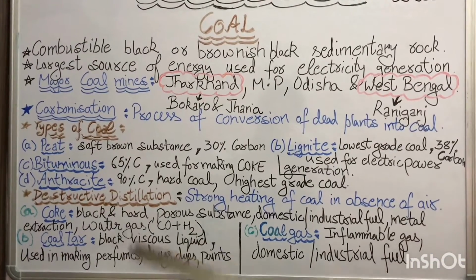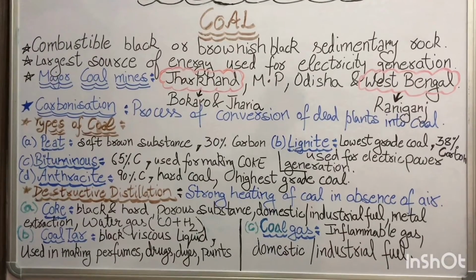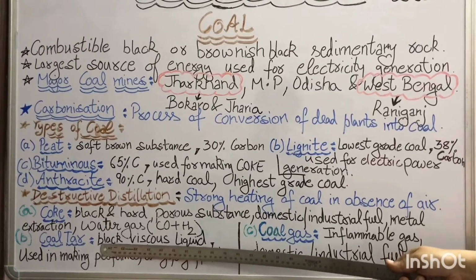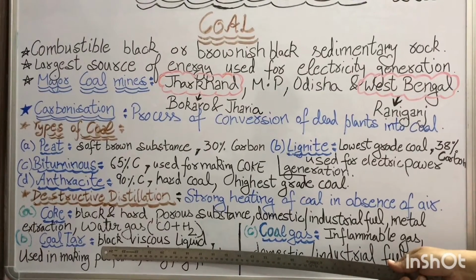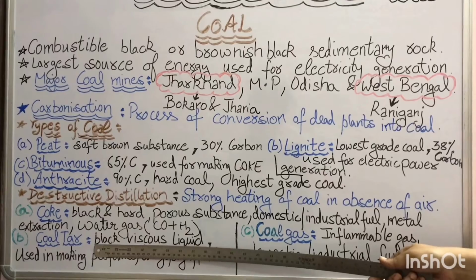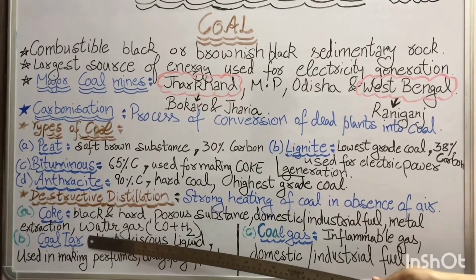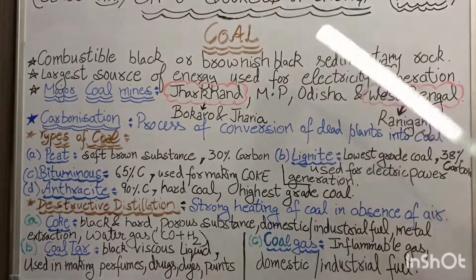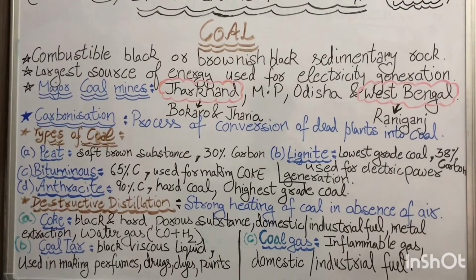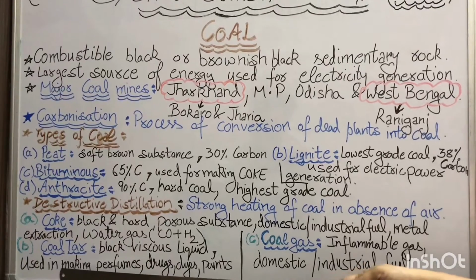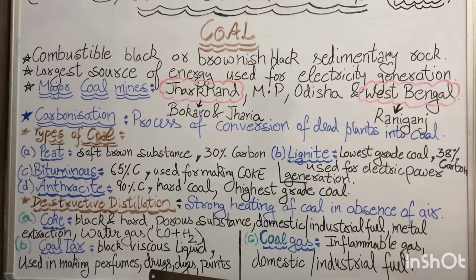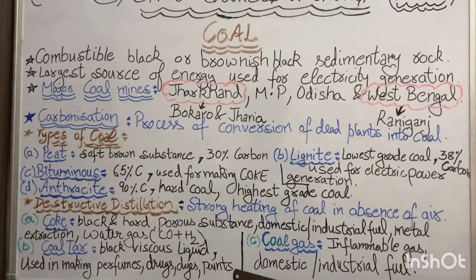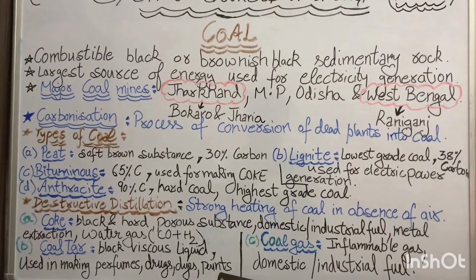The second is the black, viscous liquid which is formed here. Viscous means very sticky and very thick. This black viscous liquid is called coal tar. You must have heard this from your parents. It is used in making perfumes, drugs, dyes and paints.